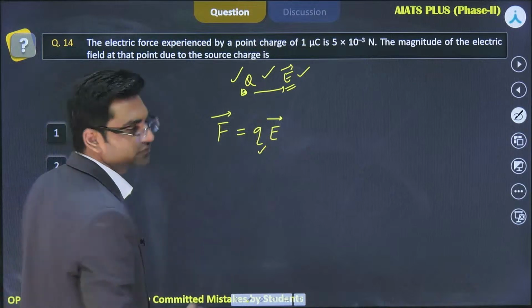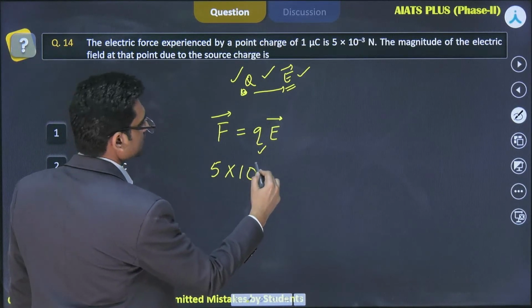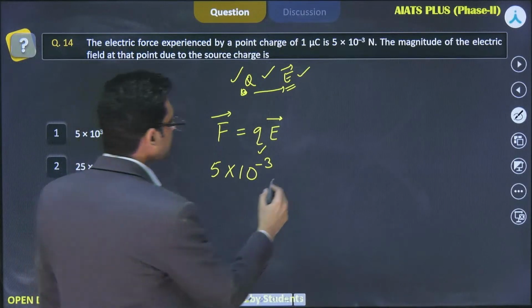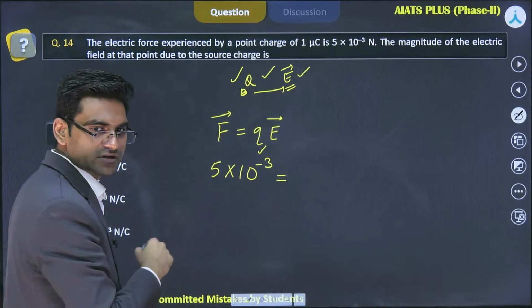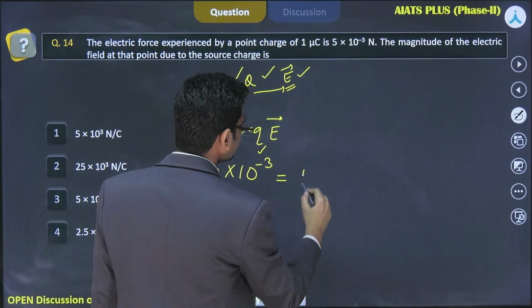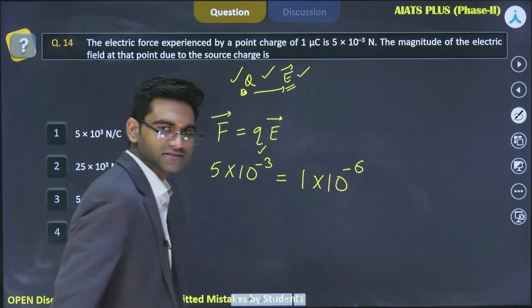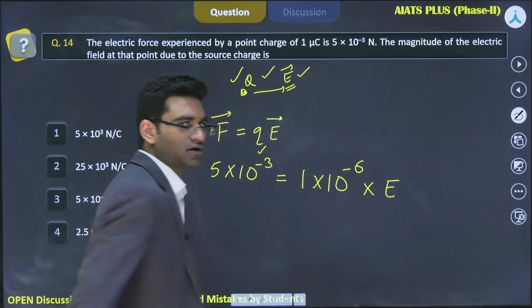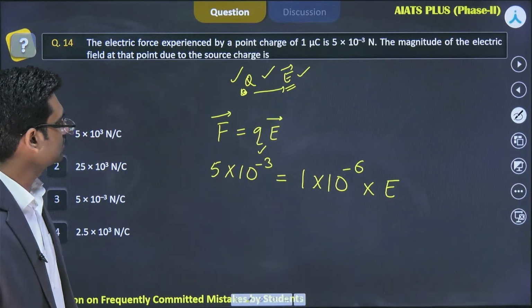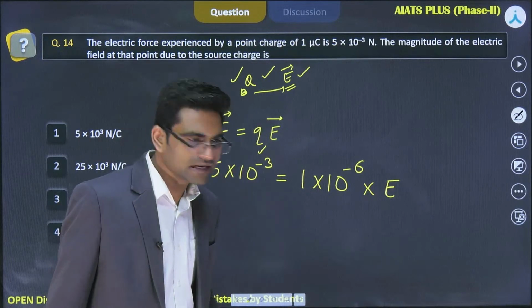We know the value of force, that is 5 into 10 raised to power minus 3 Newton is equal to, do we know the value of charge? Yes, we know the value of charge, that is 1 microcoulomb. What do we mean by micro? Micro means 10 raised to power minus 6, right? Into E. I am dropping the vector sign here because we already know the direction of force will be in the direction of electric field.